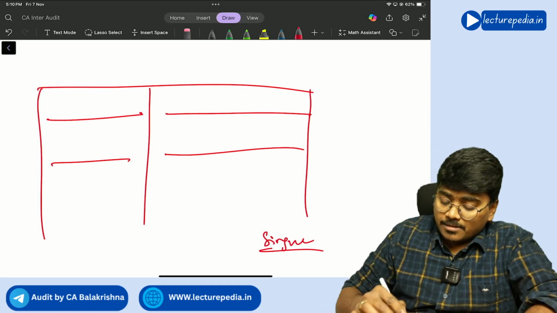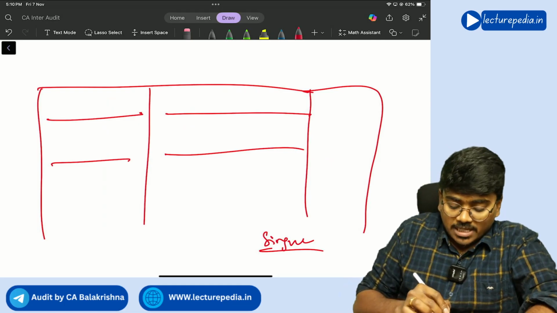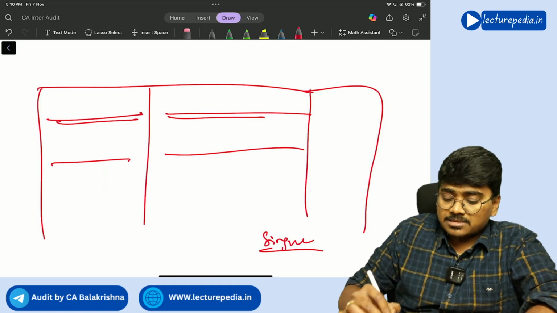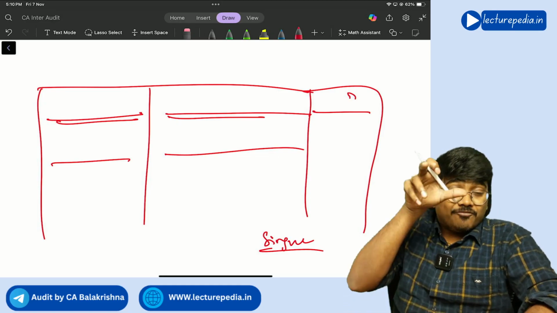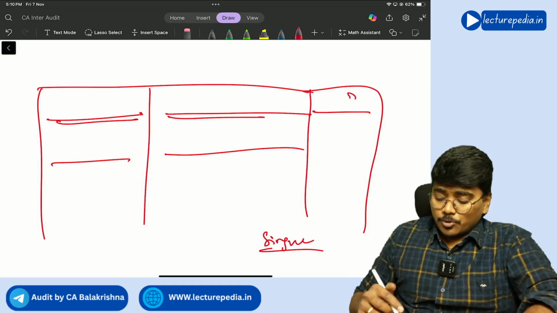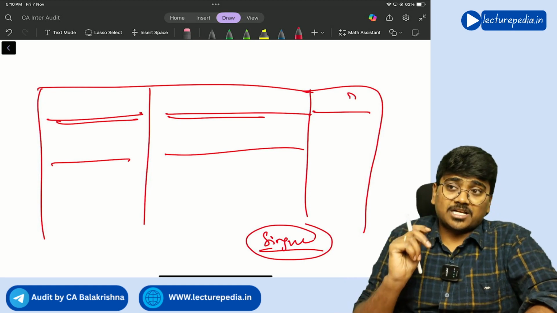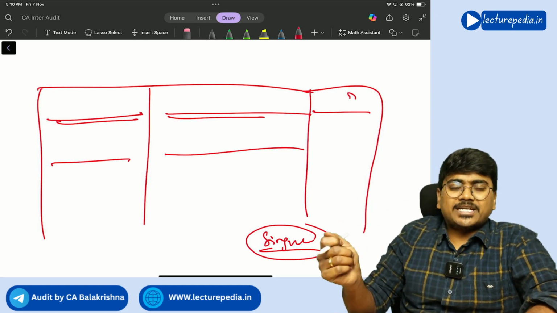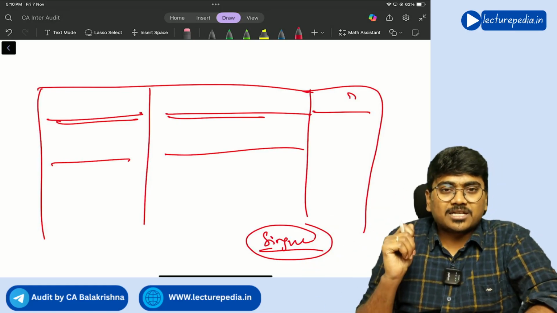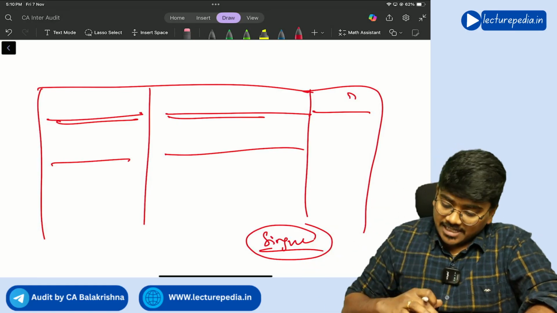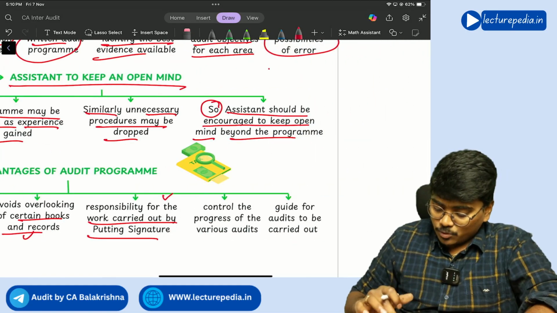Sometimes beside this there will be the list of procedures, remarks, and who performed the procedure. If this is clearly written down in the audit program, you can fix accountability and responsibility on that particular article assistant who has done the work, clear or not? This is also one of the advantages.